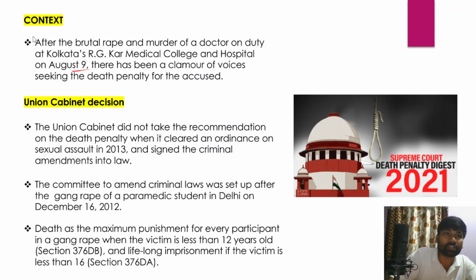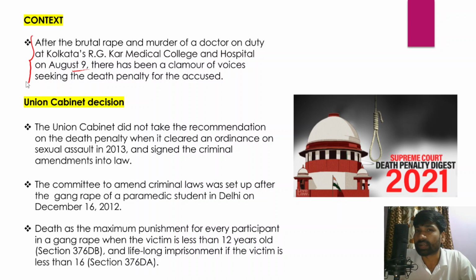So this is the actual context, and whether the Justice Verma Committee has actually recommended the death penalty for committing rape and murder of a woman. Right, what is the view of the central government in this regard? Whether the central government has already brought any legislation which has prescribed this particular thing, right? So what is the Union Cabinet's decision on this matter? In fact, the Union Cabinet did not take the recommendation on death penalty because the Justice Verma Committee has not recommended the death penalty even in the rarest of rare cases, right?